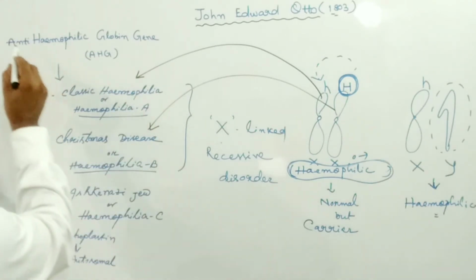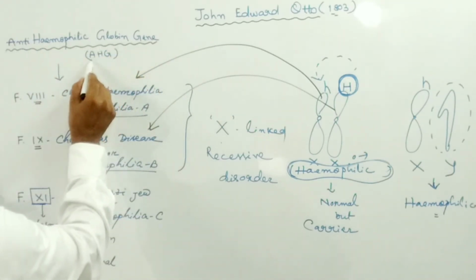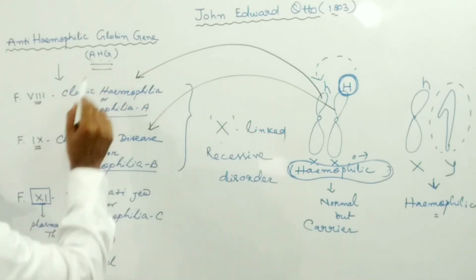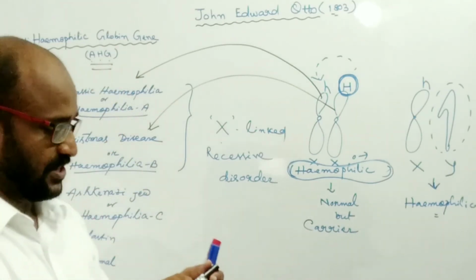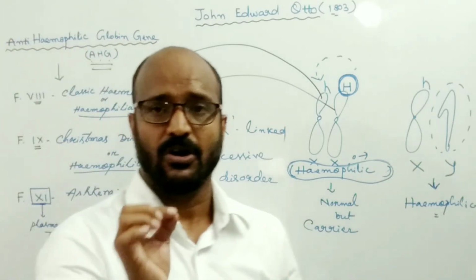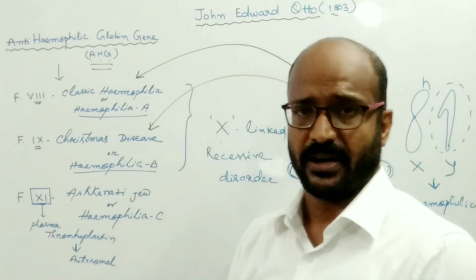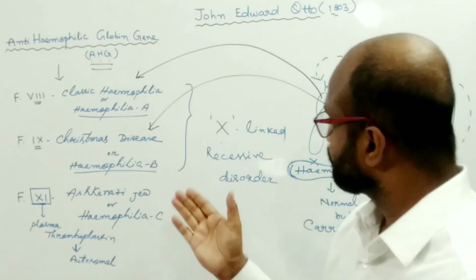Such genes are known as the anti-hemophilic globin gene or AHG. In a hemophilic patient, because of a minor injury or minor cut, the patient tends to bleed continuously, which will be fatal.